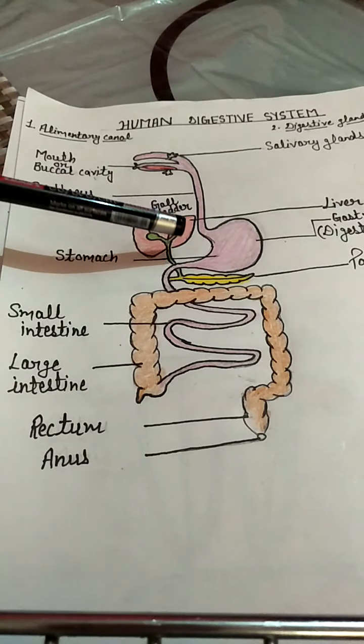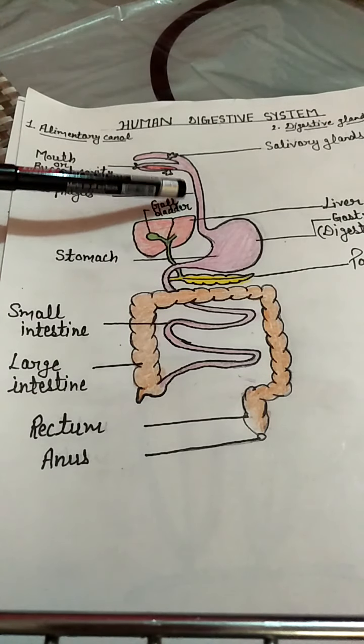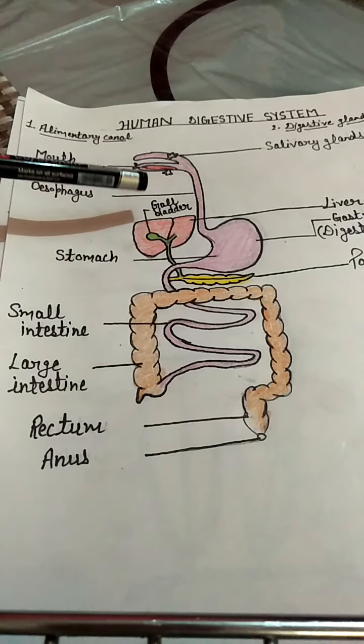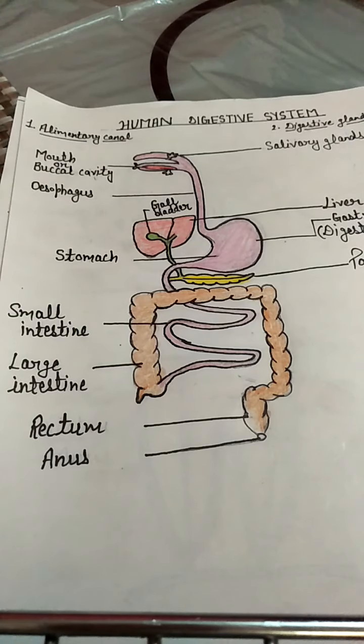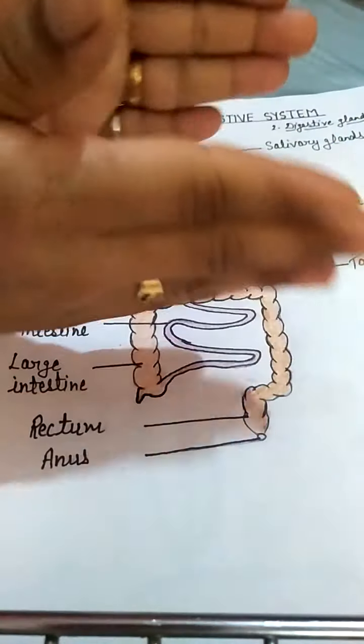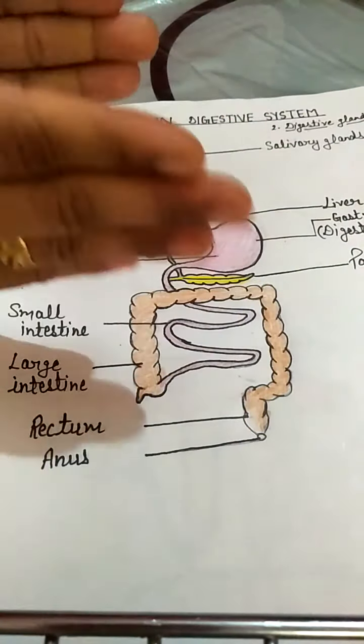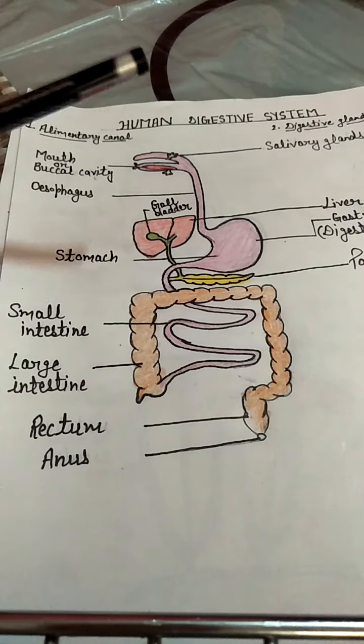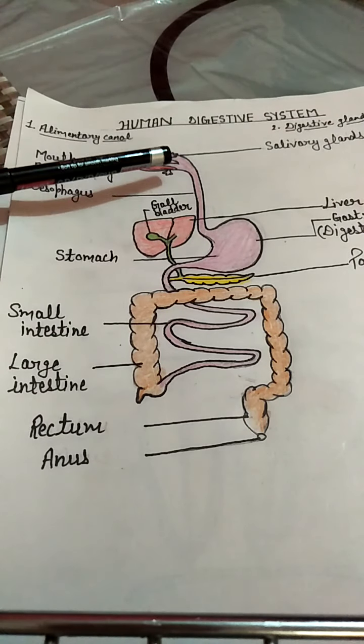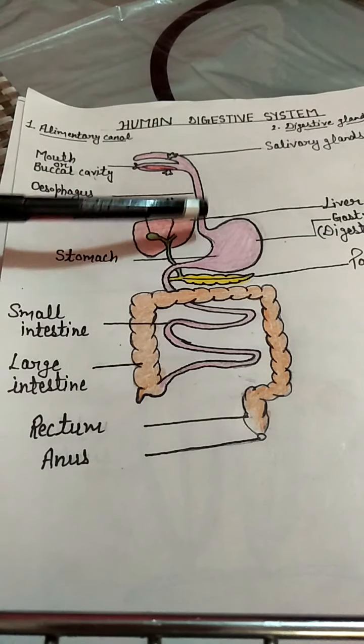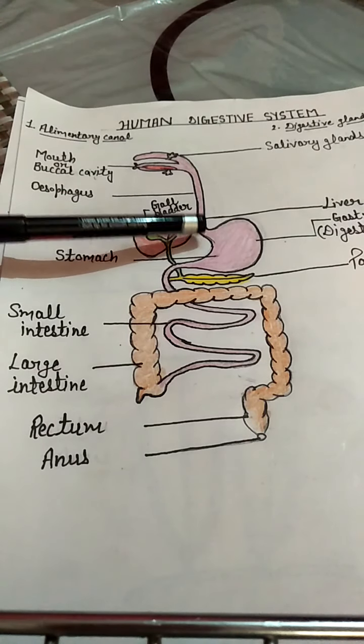It shows peristaltic movements, meaning it is made up of muscles, so it shows rhythmic contraction and relaxation, which pushes the food from the buccal cavity toward the stomach.